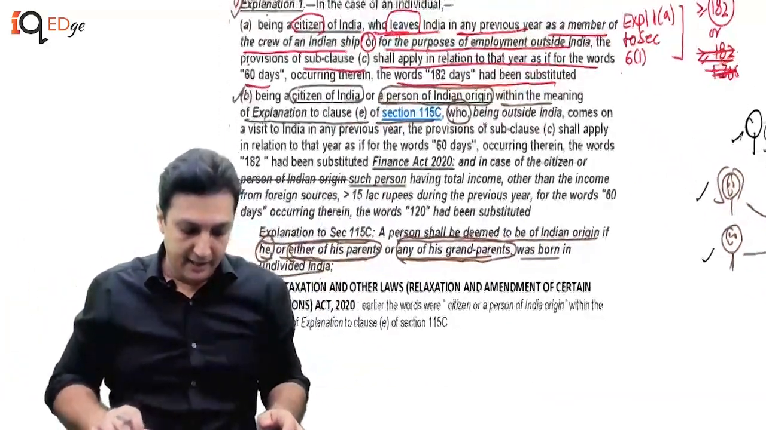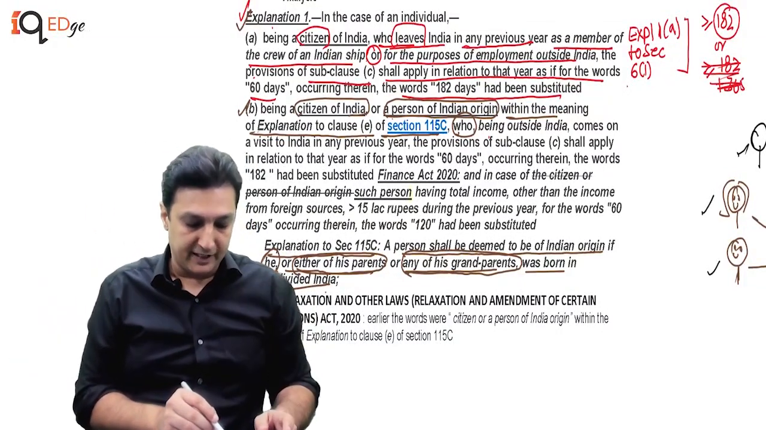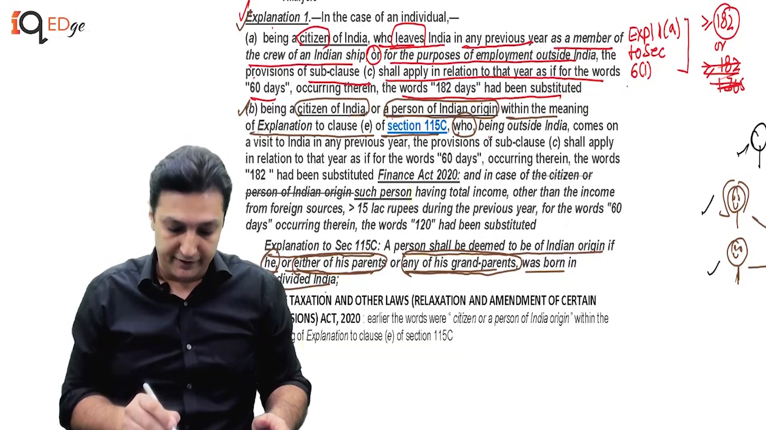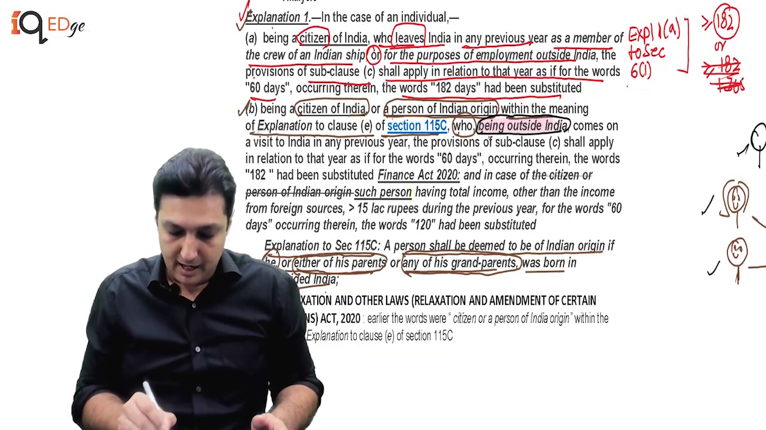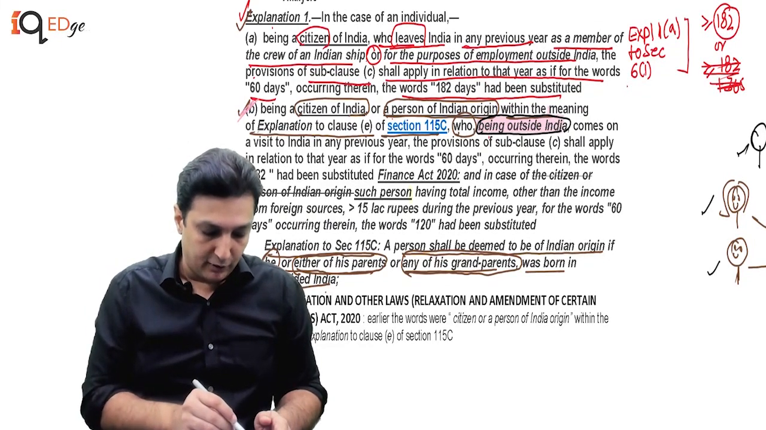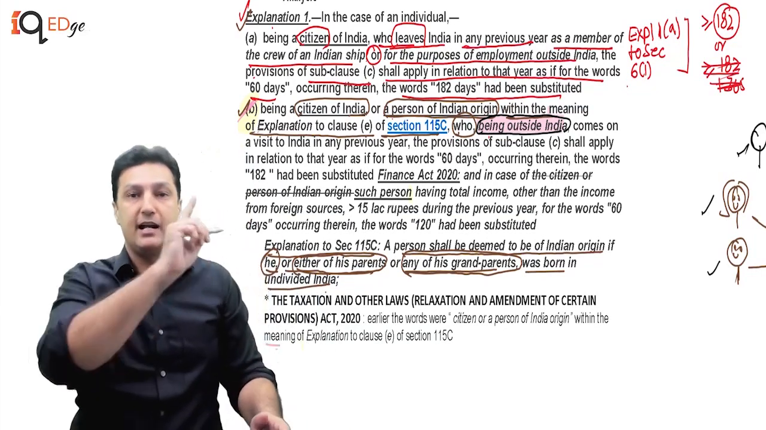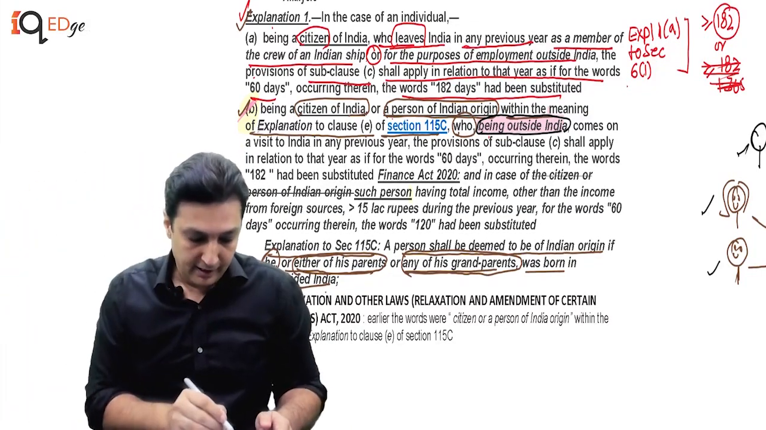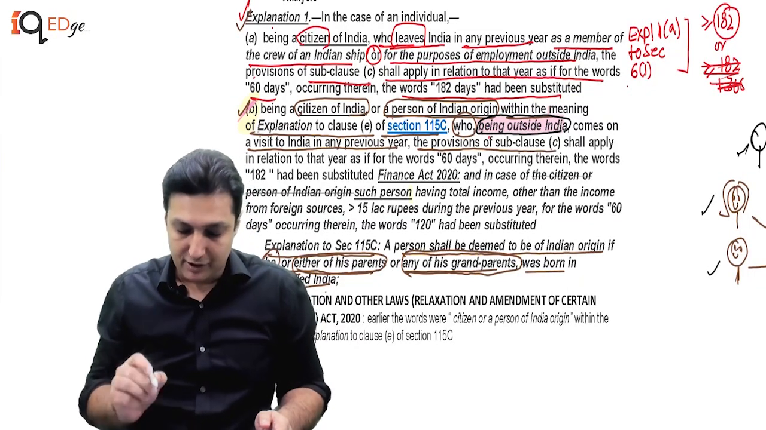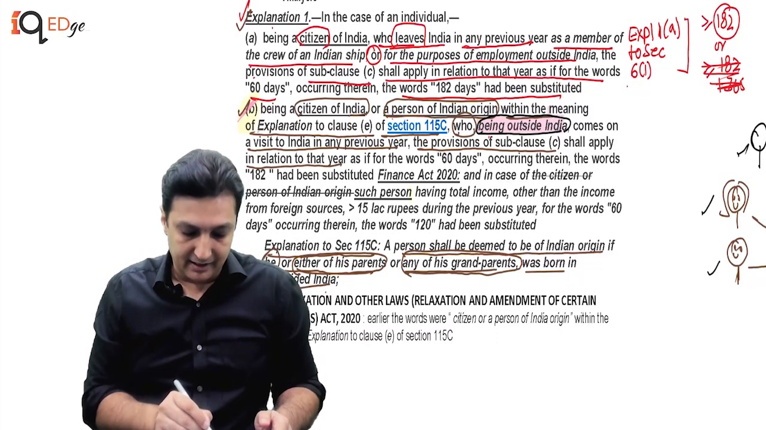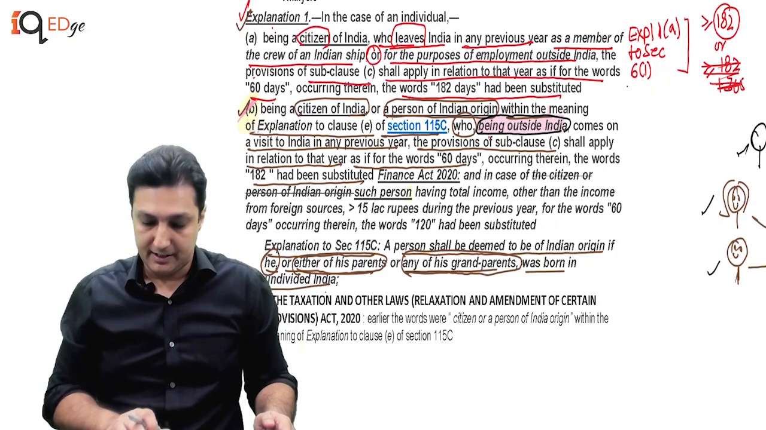But he is saying if there is a citizen of India or persons of Indian origin within the meaning of explanation to clause E to section 115C, who being outside India. Now this is an important term, who being outside India, which means this particular clause is applicable to Indian citizens and persons of Indian origins who reside outside India. Who being outside India comes on a visit to India in any previous year, the provisions of subclause C shall apply in relation to that year, as if for the word 60 days occurring therein, the words 182 have been substituted.